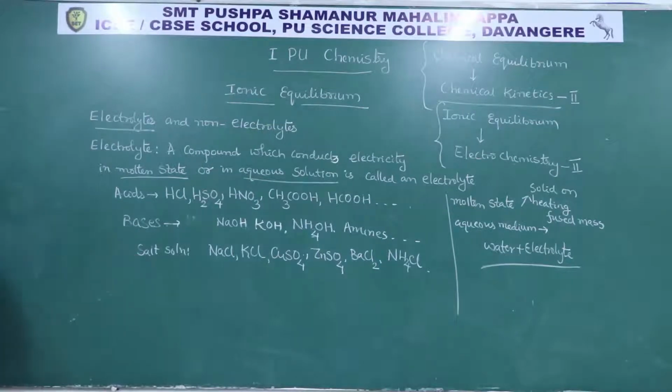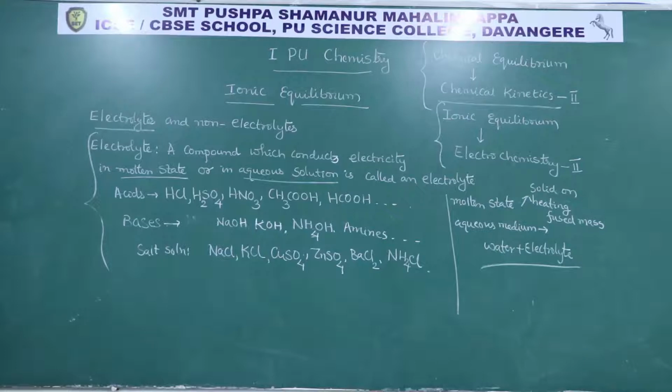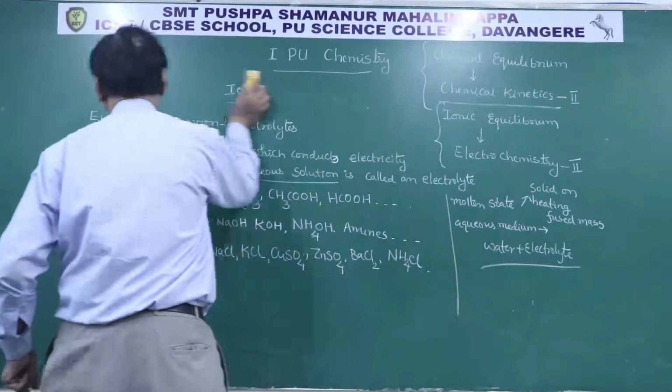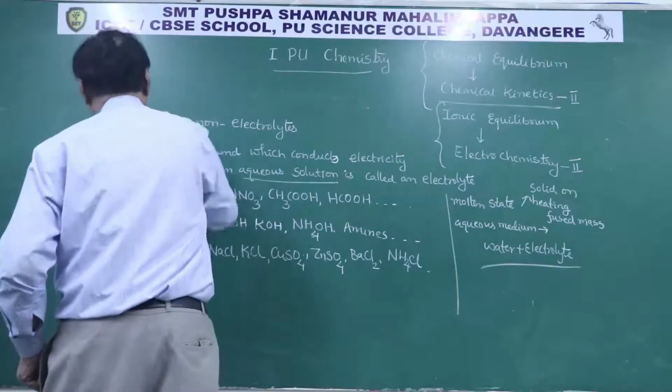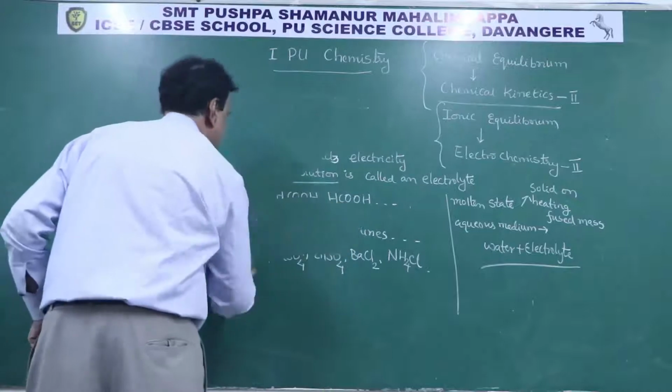They are good electrolytes. Therefore acids, bases and salts in aqueous medium are good electrolytes. This is about the definition of electrolytes. Now what about non-electrolytes? A non-electrolyte is a substance which does not conduct electricity either in molten state or in aqueous solution.